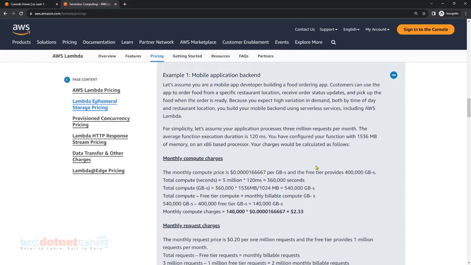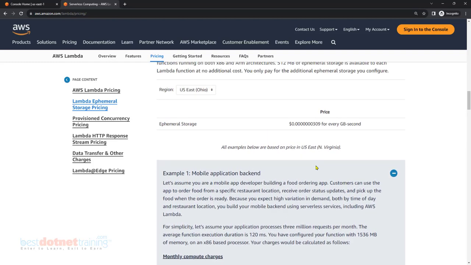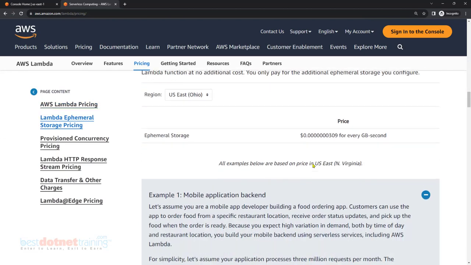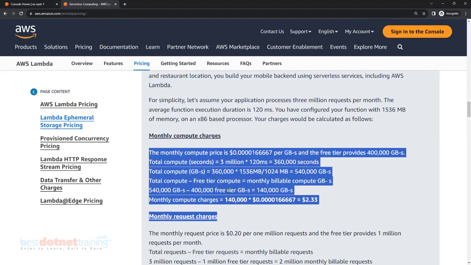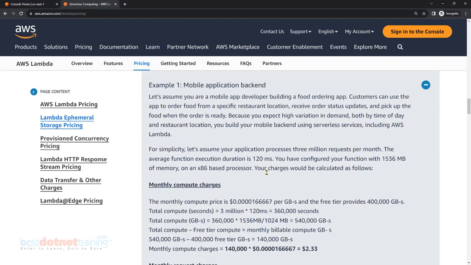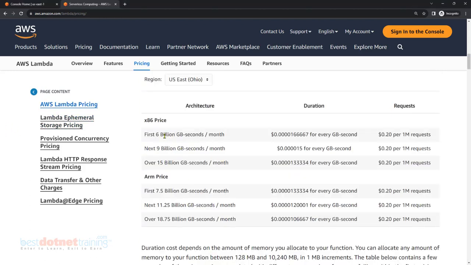Okay. So I want you to first go through this scenario. Then we'll discuss the pricing aspect given here. They have given the monthly charges here. So first you go through this scenario. That's important. Go through that scenario first. You are a mobile developer building a food ordering app. That's interesting. In this line, how many parameters are covered here? 3, right? What do you say?